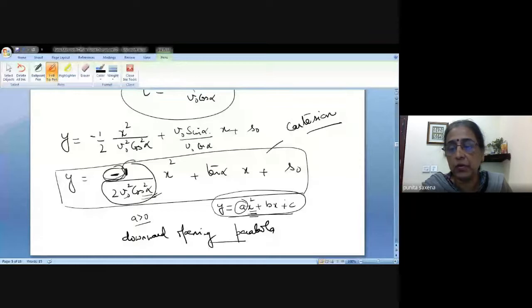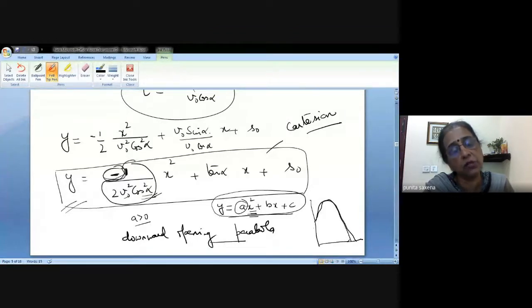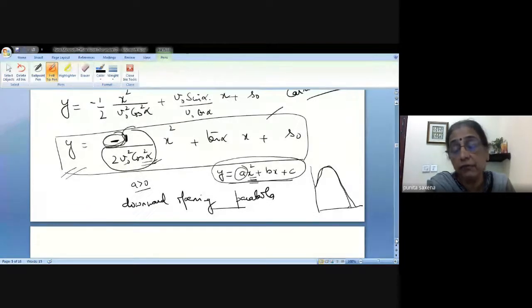And that is why we can always say that the trajectory is going to be like this. Otherwise, how do we ensure that it is going to come back like this? It is a parabola, fine, because it is coming back, it has to be downward opening, and this equation verifies it. Physics says it has to come down because of the gravity, and mathematics says yes, the trajectory is always going to be a parabola. You've proved it in physics that the trajectory of a projectile is always a parabola if it is inclined at an angle alpha. But mathematically we are proving it now.